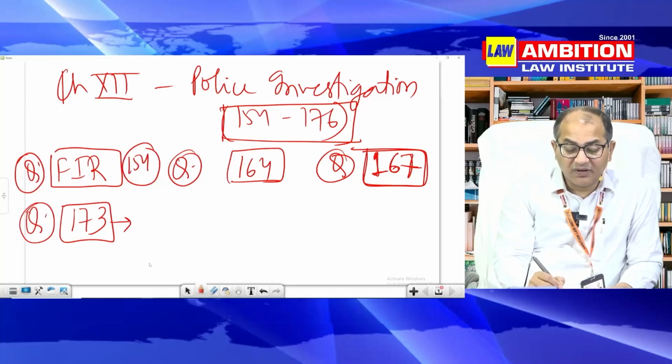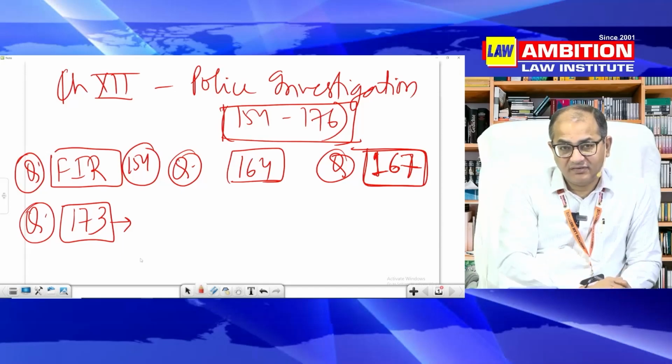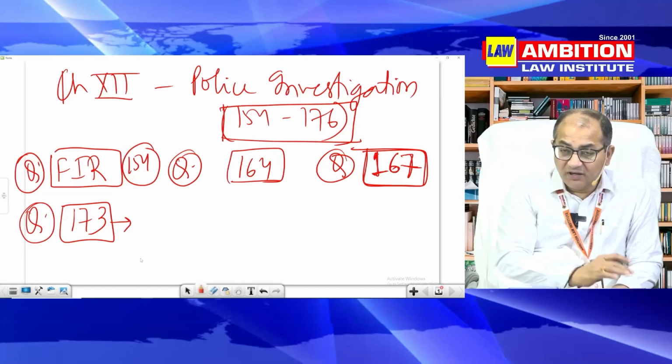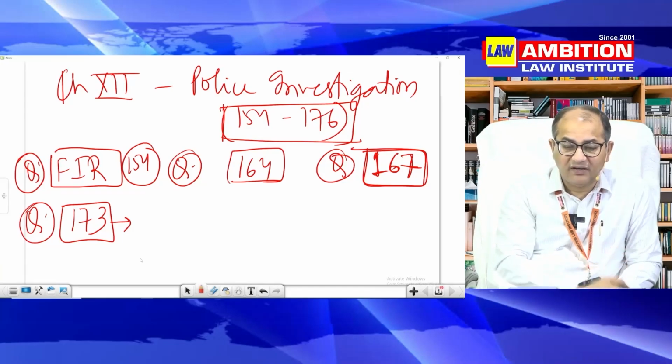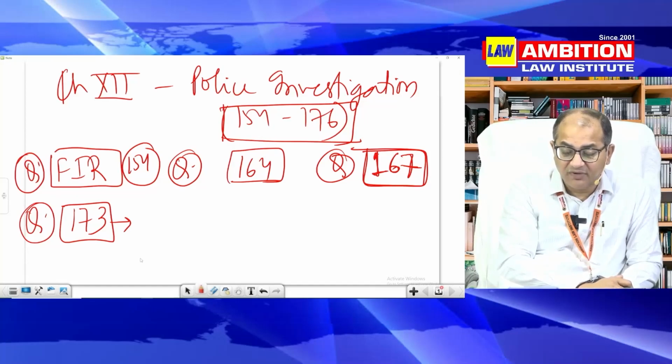Now 173, what kind of questions? I tell you: when can you file supplementary charge sheet? Can we file interim charge sheet? Whether the police is bound to take order from magistrate if it goes for further investigation. Can police file incomplete charge sheet in 173 just to avoid and just to evade the procedure of default bail or statutory bail prescribed under section 167? Can it be allowed to happen?